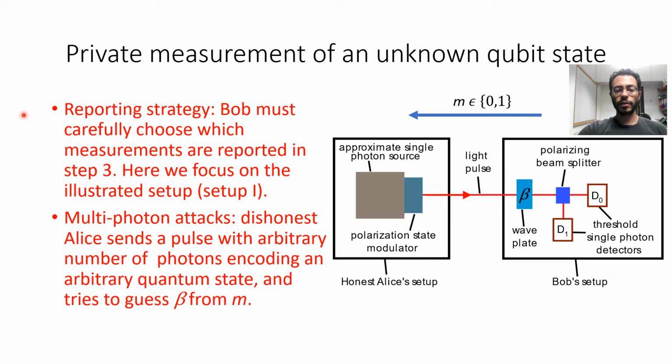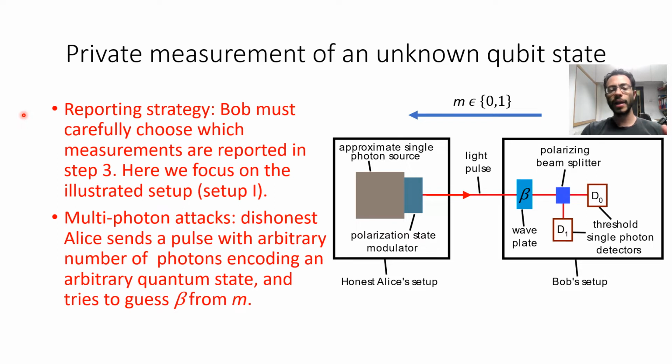Multiphoton attacks comprise strategies by the dishonest Alice in which she sends a pulse to Bob. This pulse can have an arbitrary number of photons encoding an arbitrary quantum state which can be arbitrarily entangled.